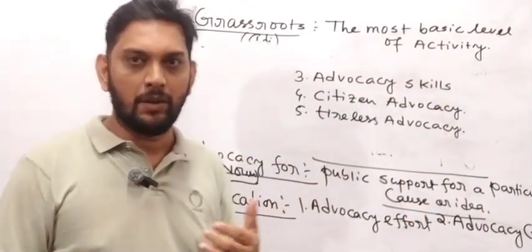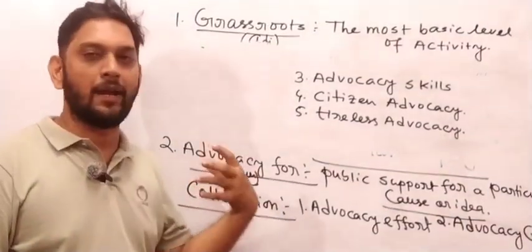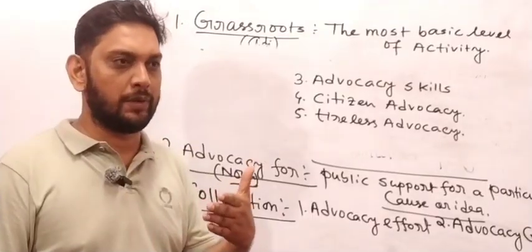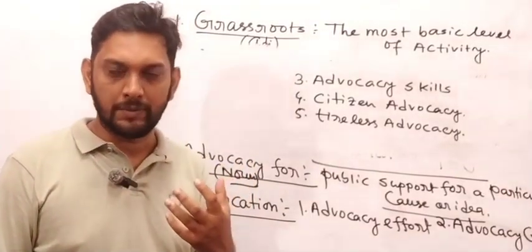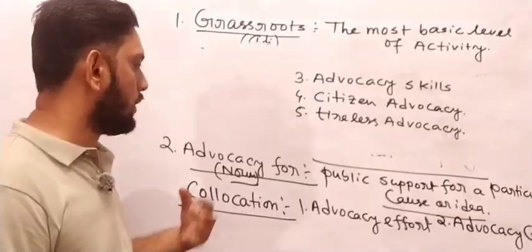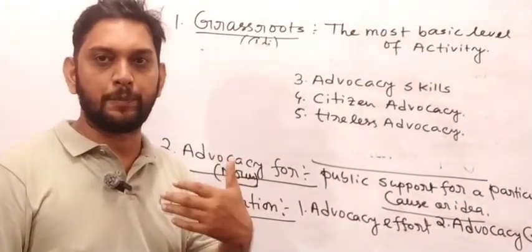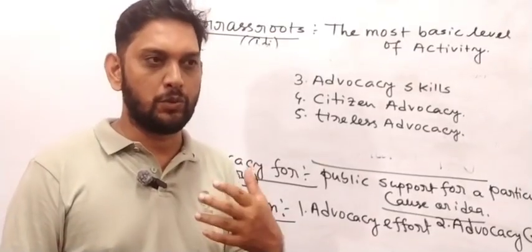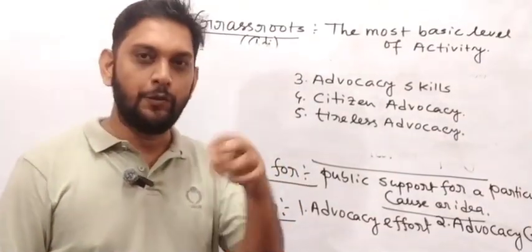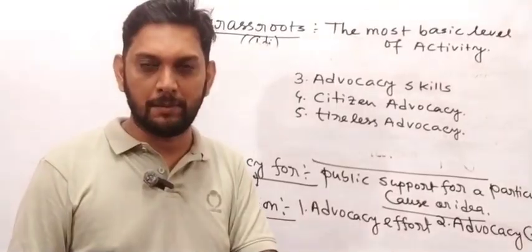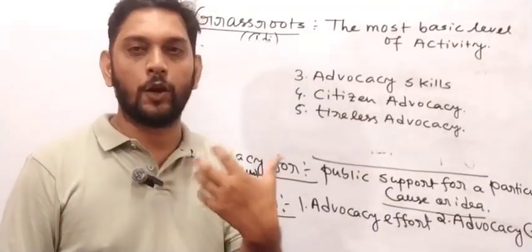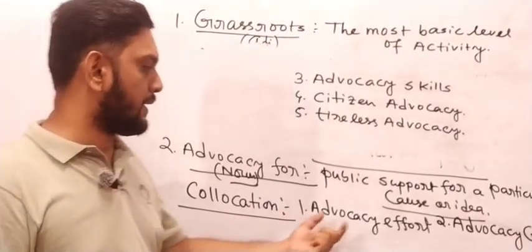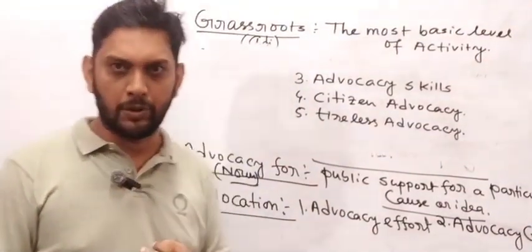They need to have it. So it means that her advocacy for animal rights has gained a lot of inspiration, yes or no, for the other people as well. It is public support. That means people support that cause, and it needs to be taken care of. And if we don't take care of this, it can create a lot of problems. So now what is written? Now collocations are written. First one is advocacy effort.